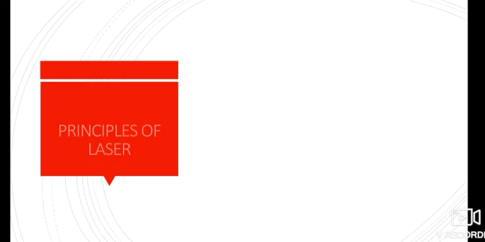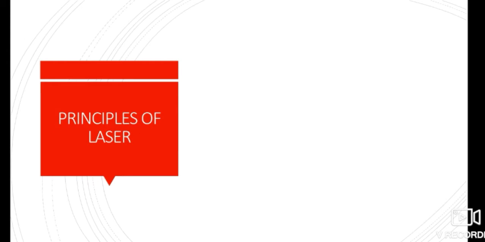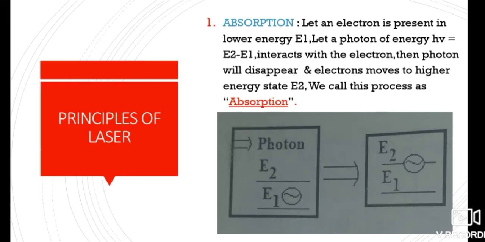Next, let's discuss about principle of lasers. In this principle, we are having absorption, spontaneous emission, stimulated emission, and population inversion. Let's discuss it one by one, from absorption first. You can see this figure. By seeing this figure, we can know that the electron is present at lower energy level, identified as E1. Let a photon of energy h mu equal to E2 minus E1 interact with the electron, then the photon will disappear and the electron moves to the higher energy state, that is E2. We call this process absorption.